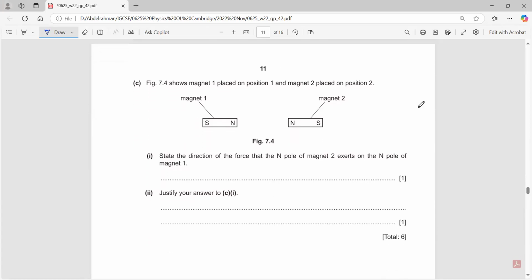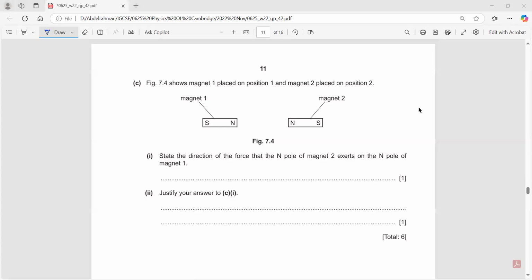Now we have figure 7.1, which shows magnet 1 placed on position 1 and magnet 2 in position 2. State the direction of the force that the north pole of magnet 2 exerts on the north pole of magnet 1. Magnet 2 exerts a force on magnet 1. What type of force is this? It's a repulsion force.